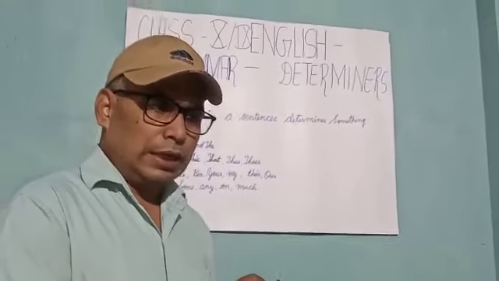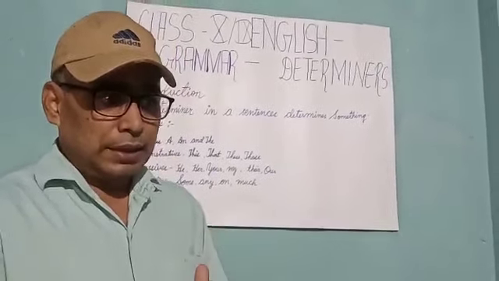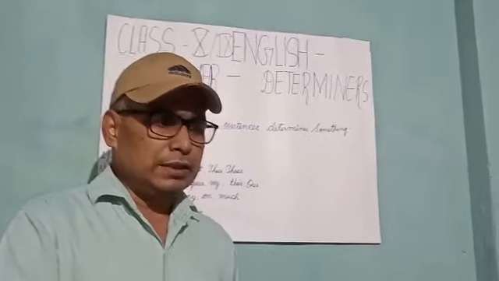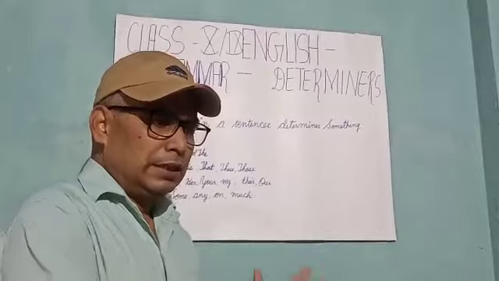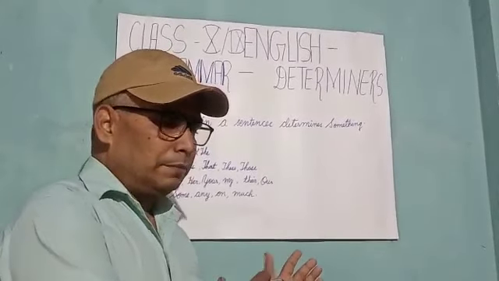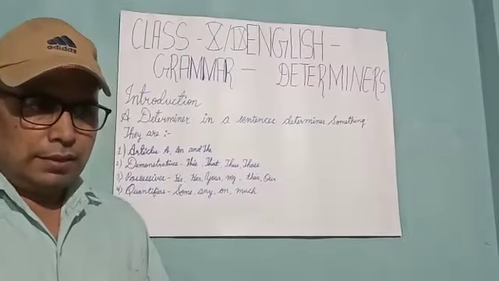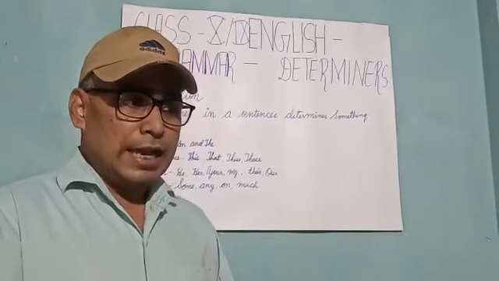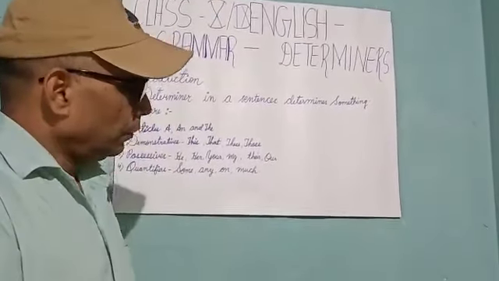Earlier it was known as article. If we look at another example, I have a red pen. Red is an adjective which has been placed in between the same determiner and the same noun. Let us talk about the third example: I have a very good sound.